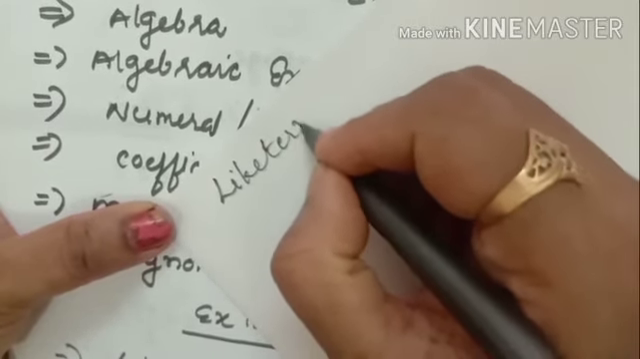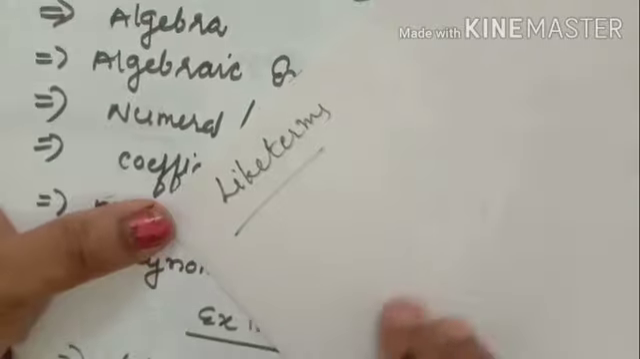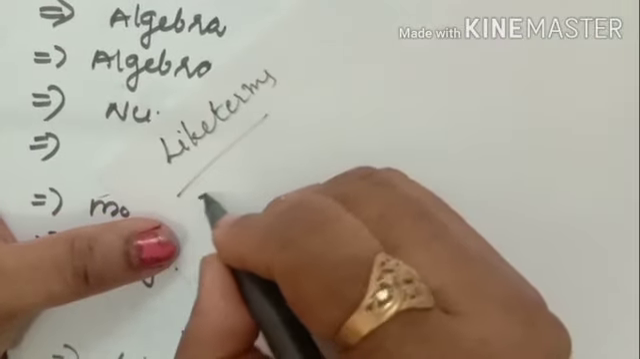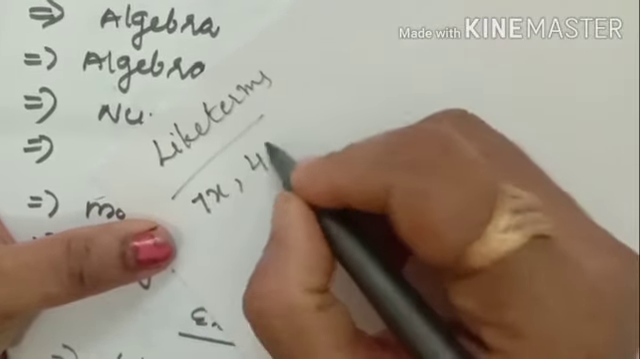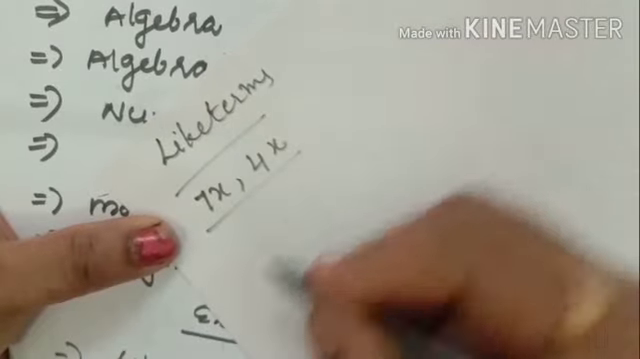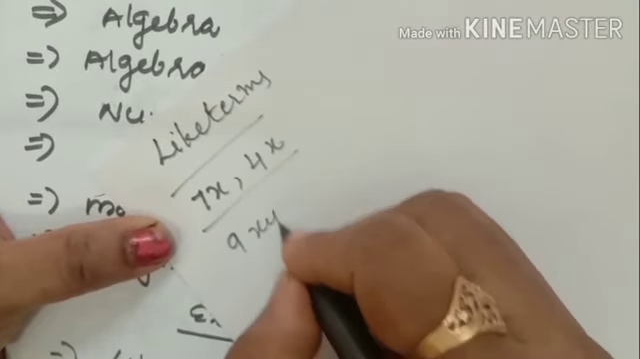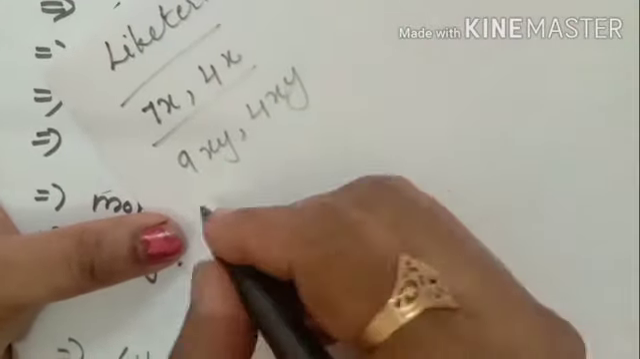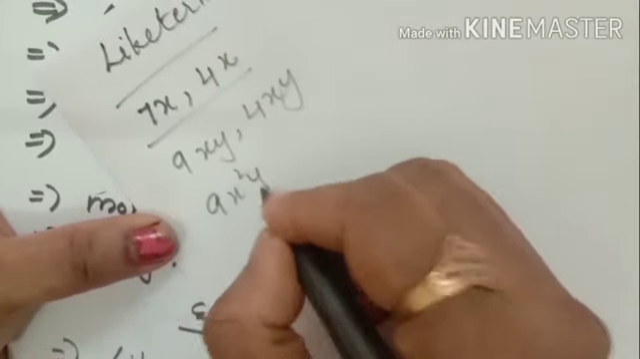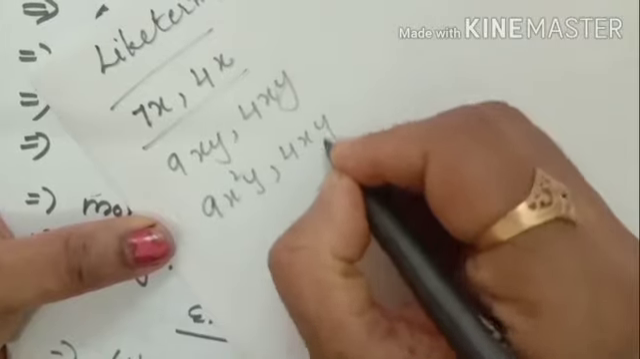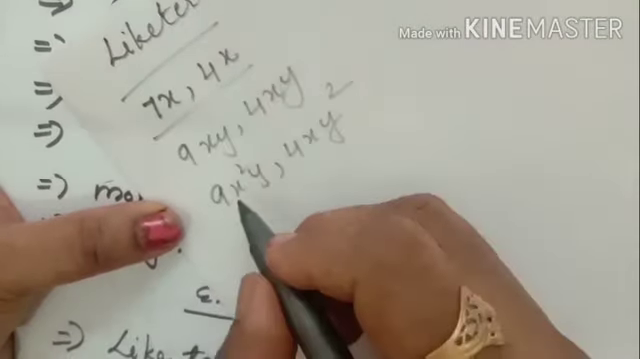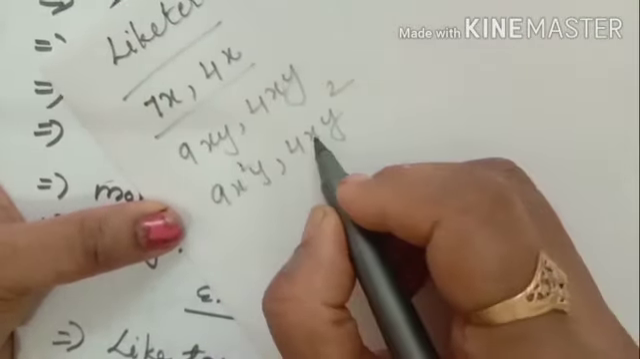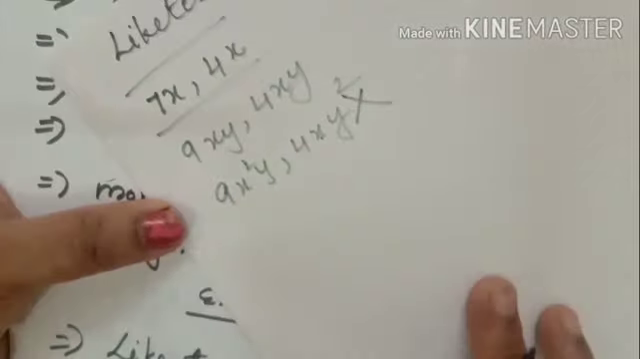Like terms meaning same variable. See 7x and 4x, these are like terms. 9xy and 4xy are like terms. 9x square y and 4xy square, like term or not? Check it. Here x appears 2 times, here x only 1 time. So it is not a like term.